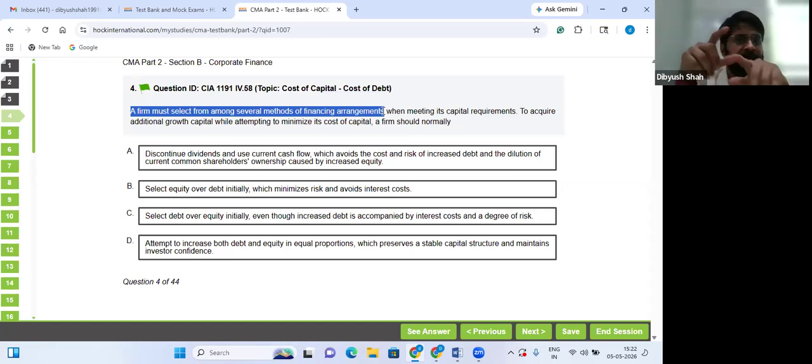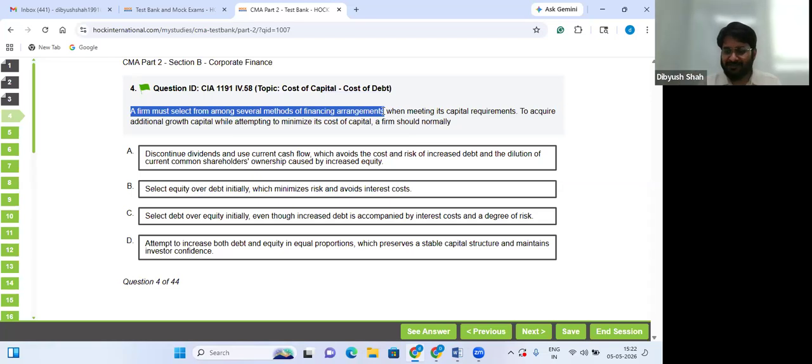So see, A, discontinue dividends and use current cash flow, which avoids the cost and risk of increased debt and dilution of current common shareholders' ownership caused by increased equity. First of all, if you have studied dividend policy, a lot of shareholders purchase shares with the hope of getting dividends.